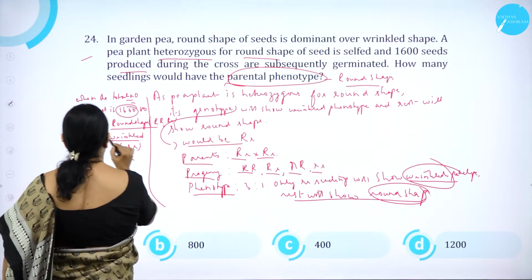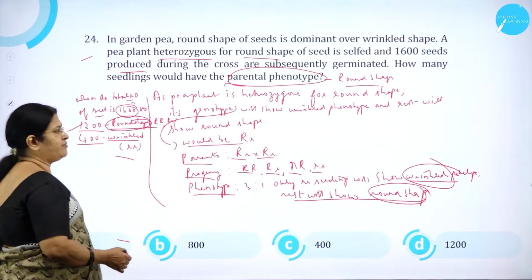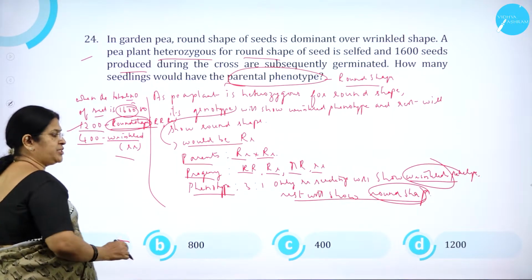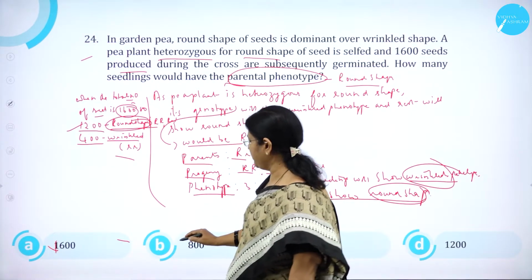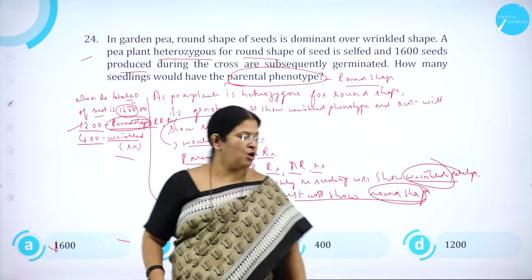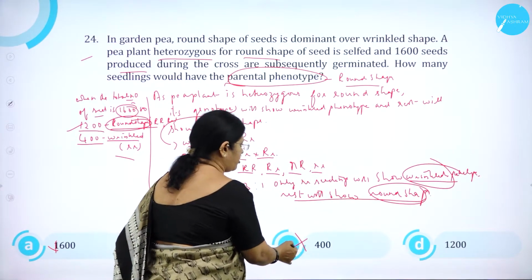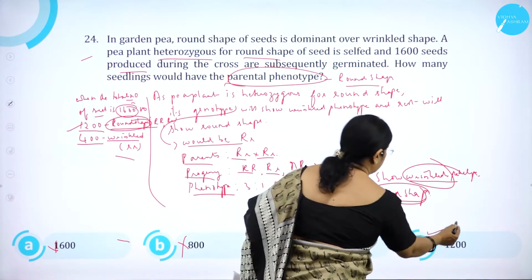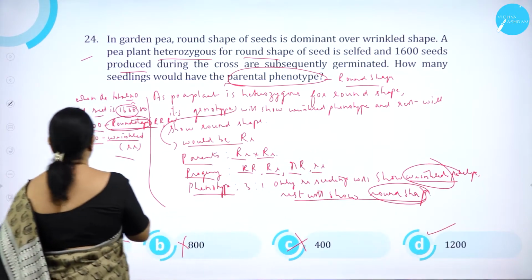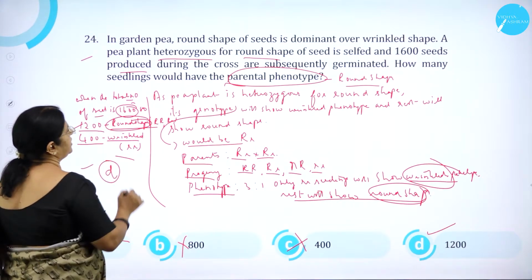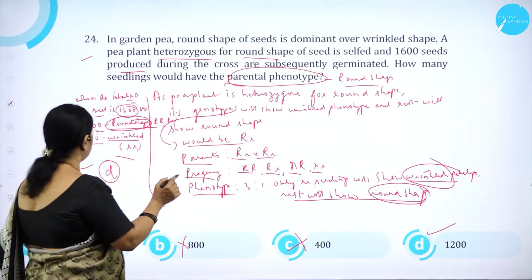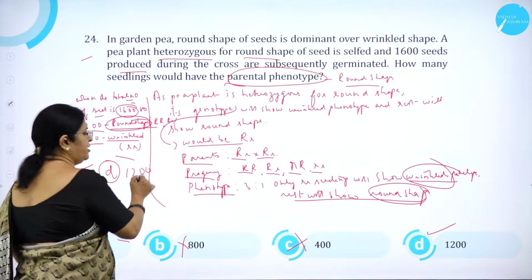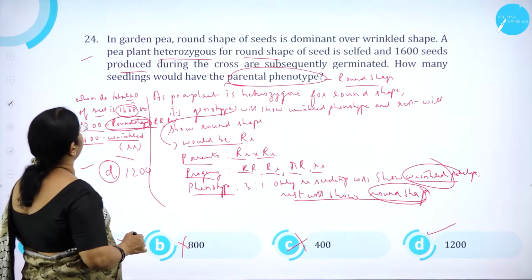So option A 1600 wrong, option B 800 wrong, option C 400 wrong, option D 1200 correct. So option D is correct. How many seedlings would have the parental phenotype? 1200 will have the parental phenotype.